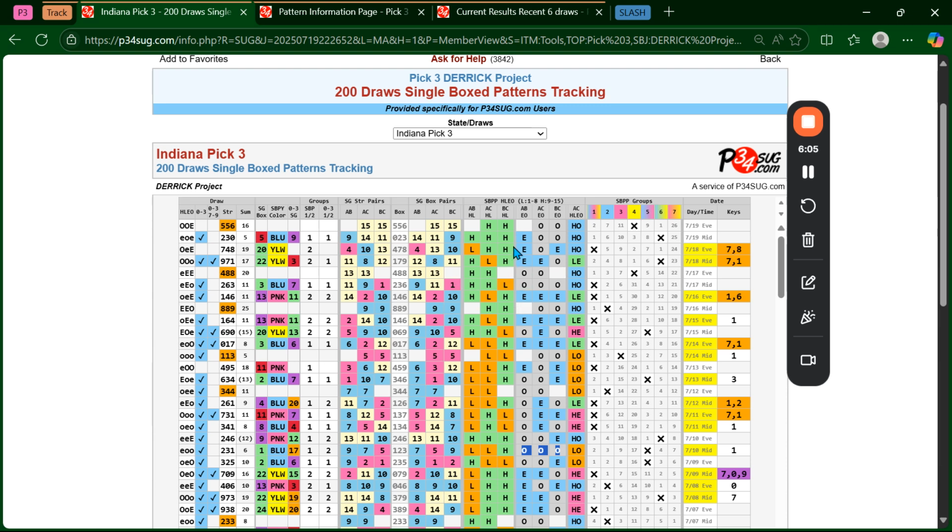You can say, all right, there hasn't been two lows and two odds, and I know it hits very often, so I'm going to focus in on that. Hopefully, if you don't have a giant bankroll and can't play all those numbers, you'll look at whatever else is due, like keys and stuff like that. My point is that you only have to take a few more steps to hopefully get it down to just a couple numbers, and get a big win.